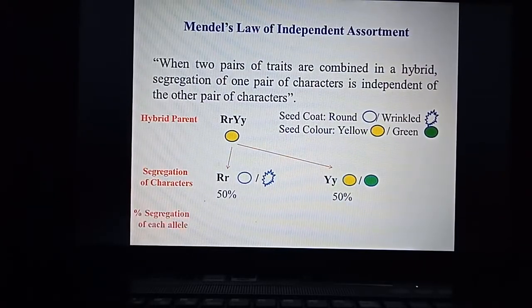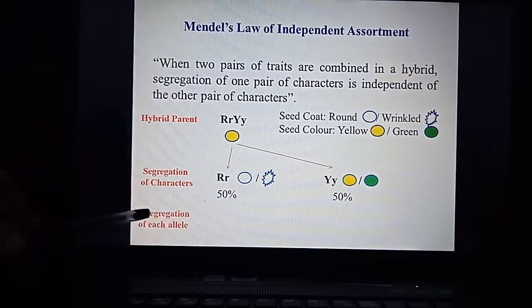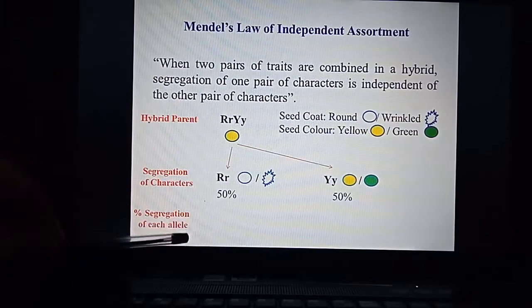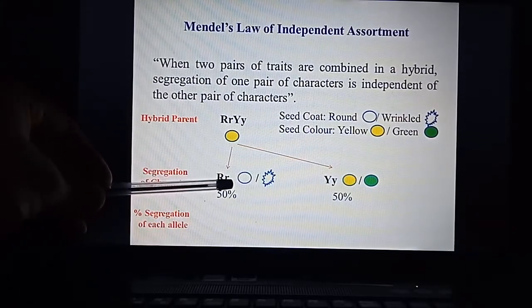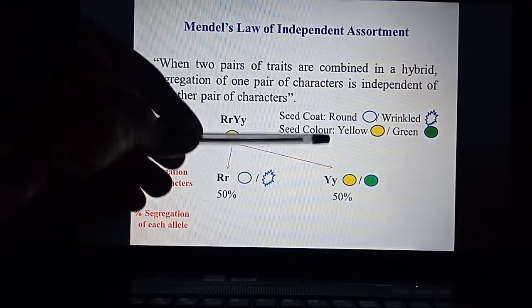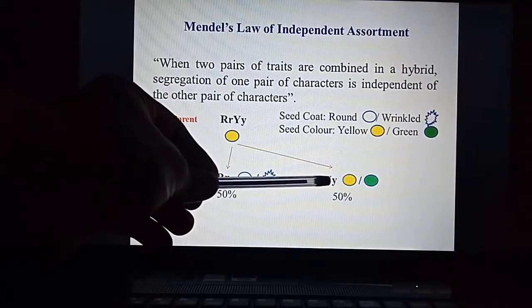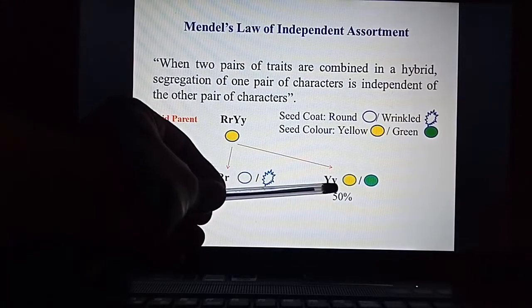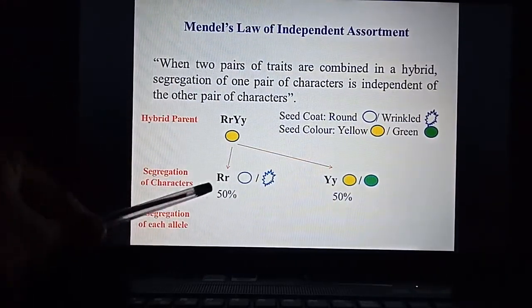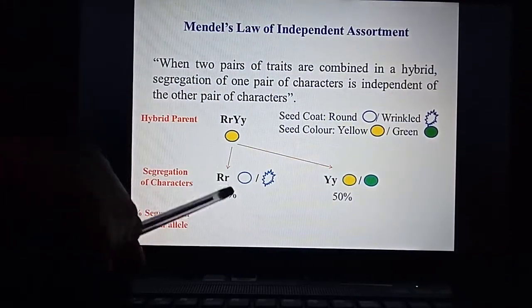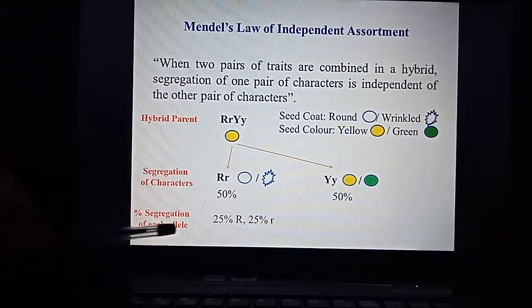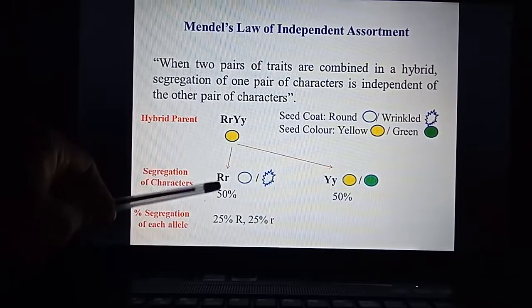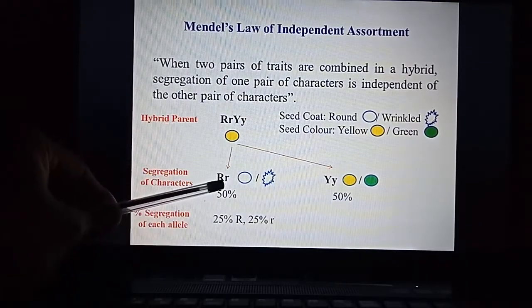Now the next point we are going to understand is the percentage of segregation of each allele. As you can see here, there are two alleles: capital R is one allele, small r is the other allele. Similarly for color, capital Y is one allele and small y is the other allele. If you divide the percentage for each allele, that becomes 25% capital R and 25% small r.